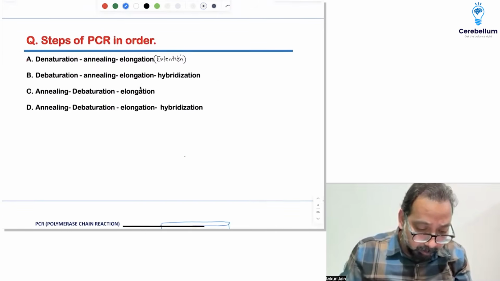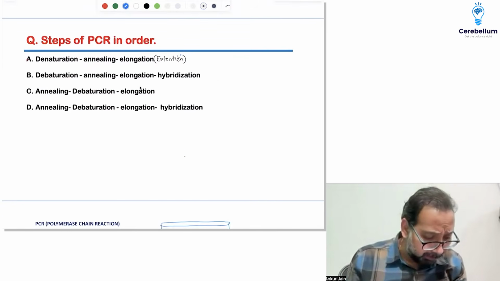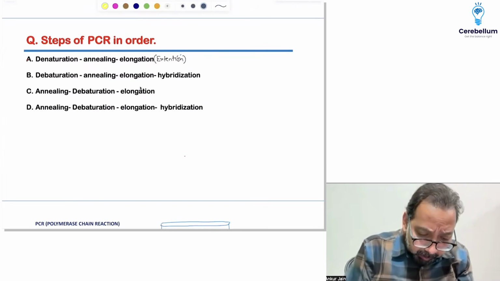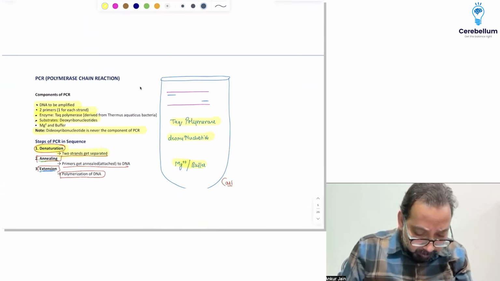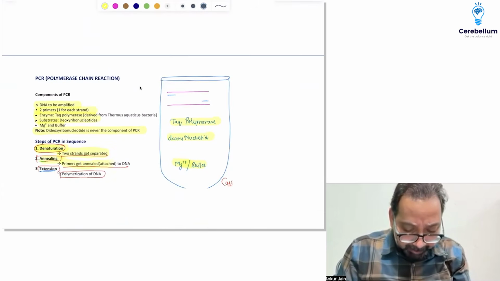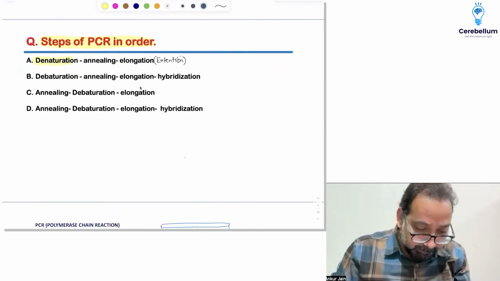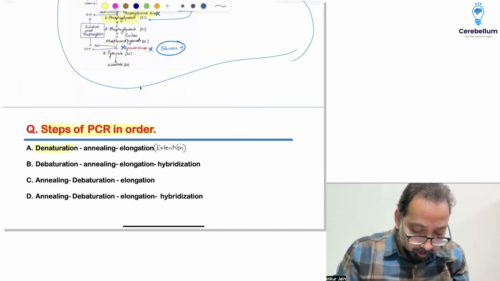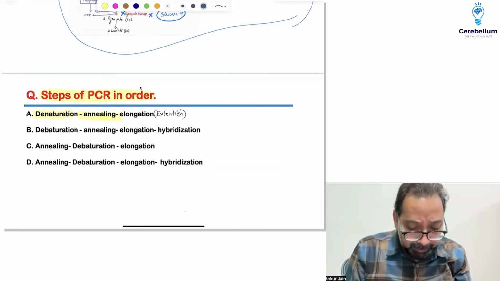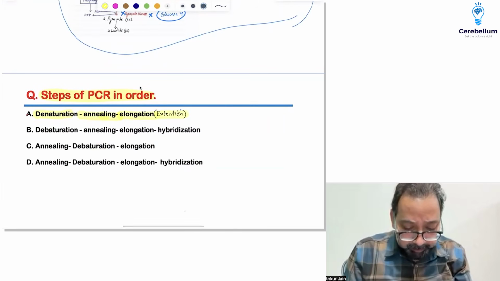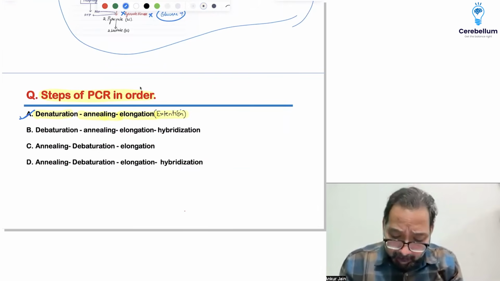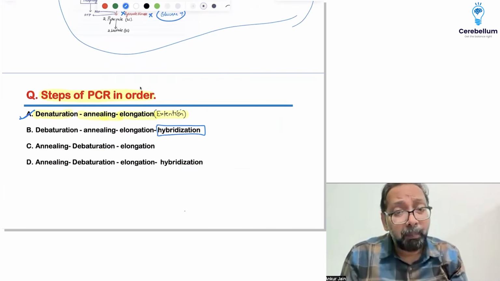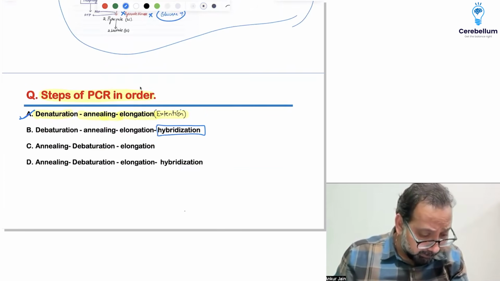Second question, a very repeated question. Every time they ask the steps in PCR in order. Denaturation: two strands are separated. Annealing: primers get annealed to DNA. Extension or elongation: polymerization of DNA. So denaturation, annealing, and elongation. This is the answer. Answer is A. Hybridization is used in blotting techniques.